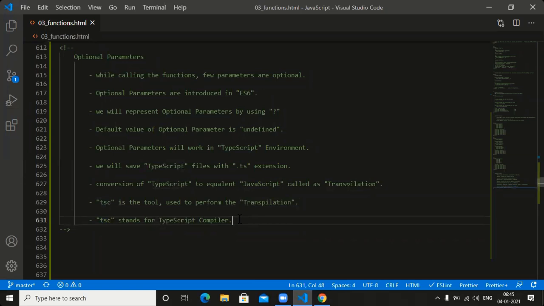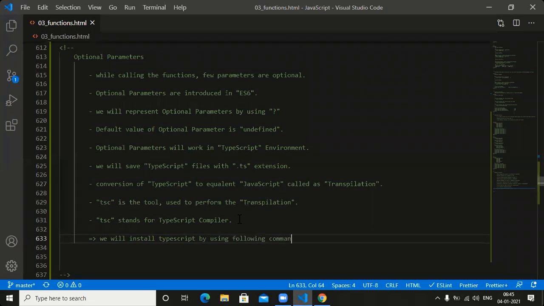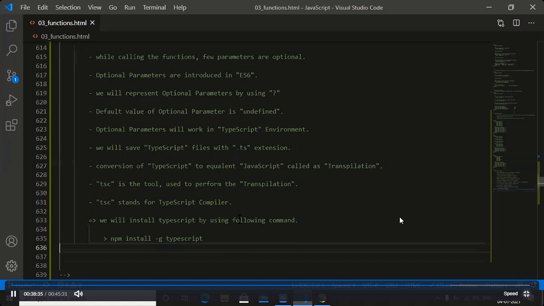So guys, how to install TypeScript? I want to install TypeScript. We will install TypeScript by using the following command. Which command here? The command is npm install -g TypeScript. So automatically we're able to install TypeScript here.